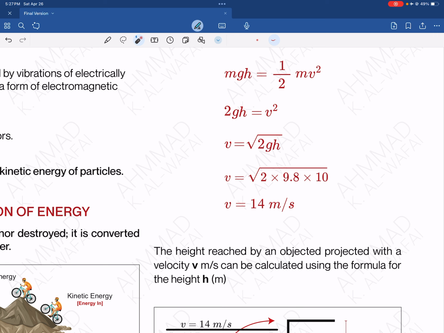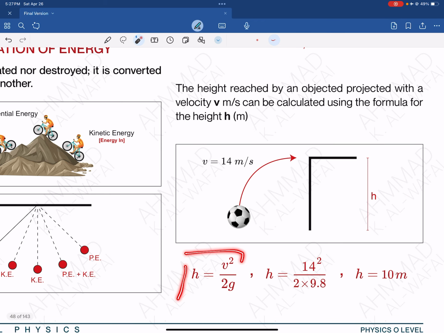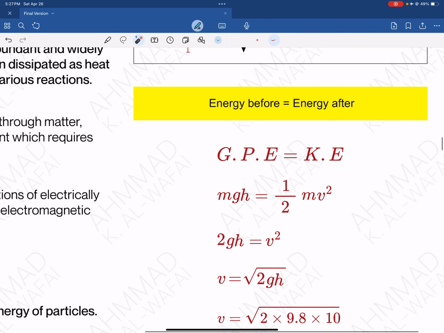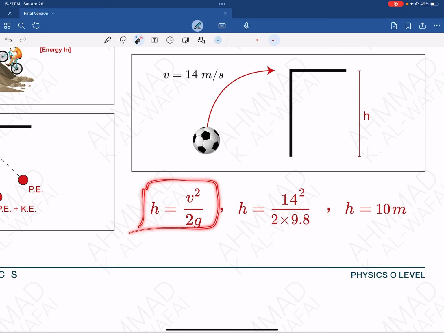This can be done in an inverse way. What if I gave you the velocity and I'm asking the height it's gonna reach? So therefore make h the subject from that law. If you make h the subject from here, you just divide by 2g and 2g. So you get h is equal to v squared over 2g. Okay, so applying that law, you're gonna get h is equal to 14 squared divided by 2g. You're gonna find that h is also equal to 10 meters. So basically it goes both ways.